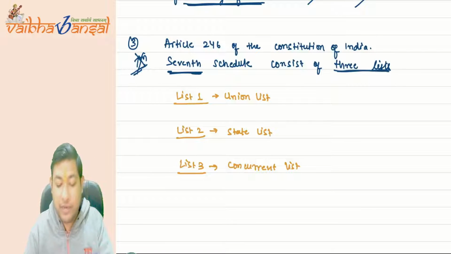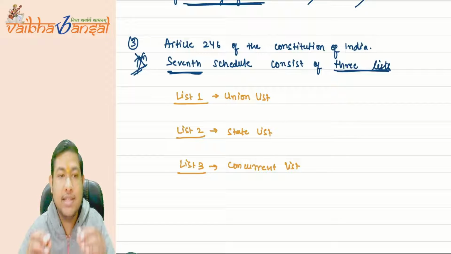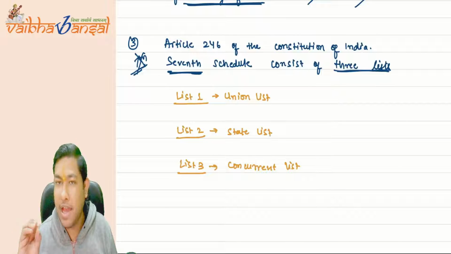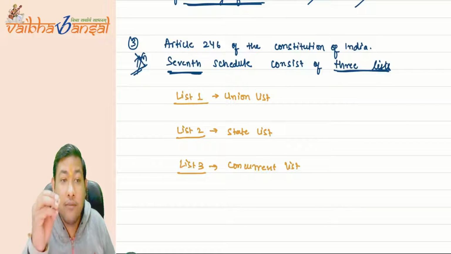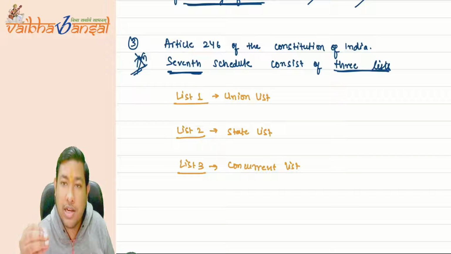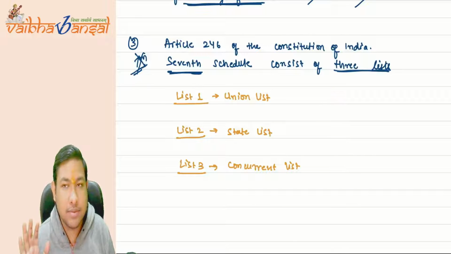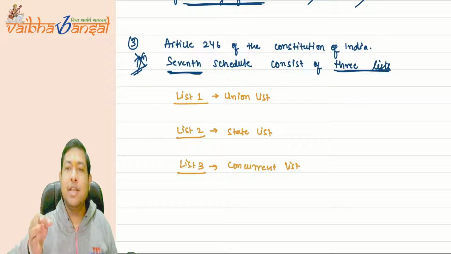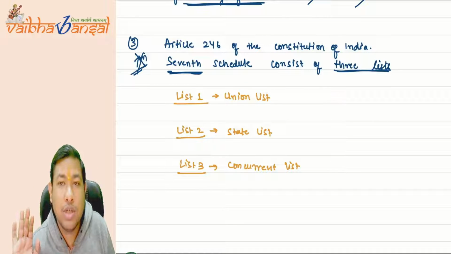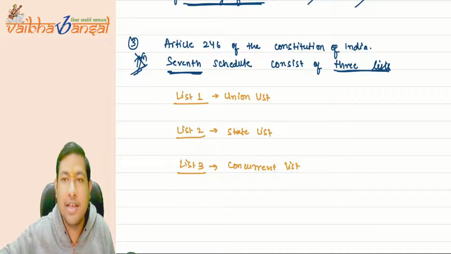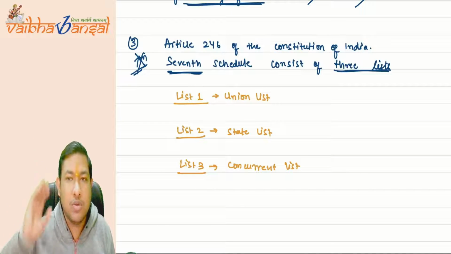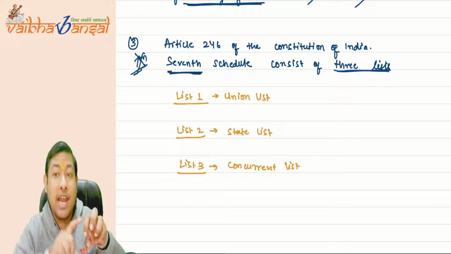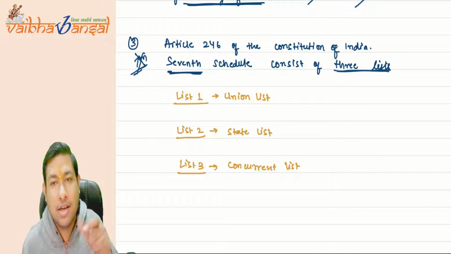As the name suggests, for whatever matters are listed or enumerated in list number one, the authority to collect tax is the union government. Who is the union government? Currently, there is an NDA government sitting in the union. So the NDA government has the power to collect those taxes which are enumerated in list number one.